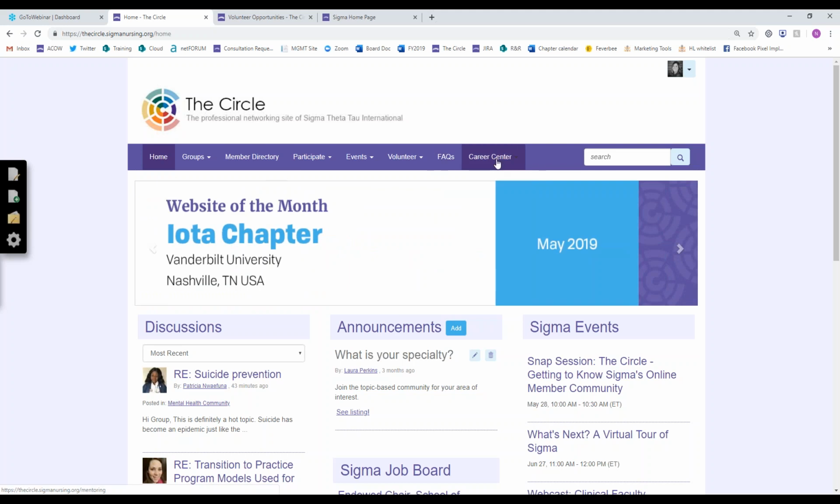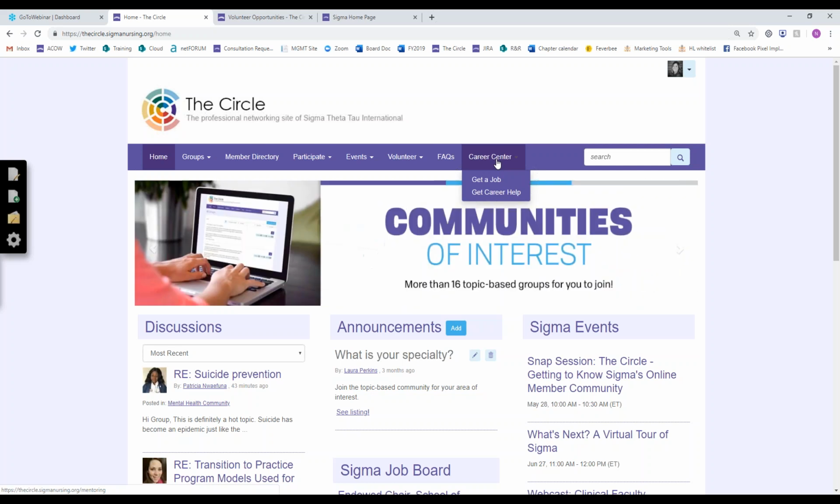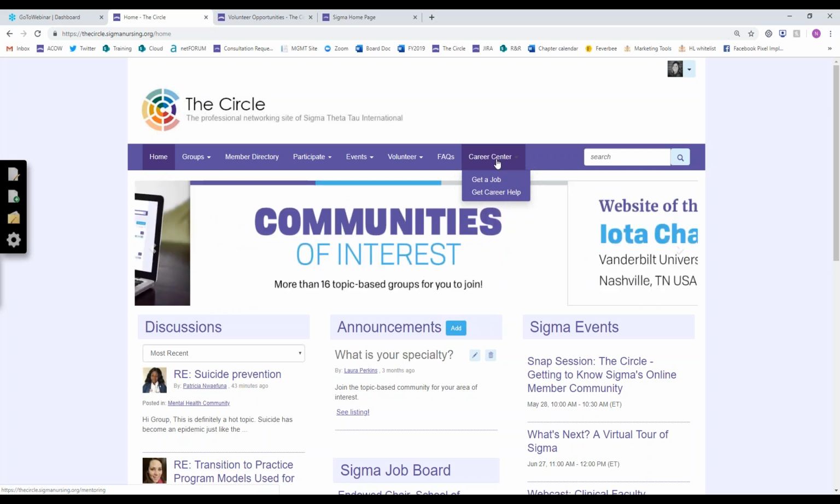And then the last one over is the Career Center. So this takes you to the section of the Circle where you can access the Sigma Job Board and the Sigma Career Center, and where you can sign up for our coaching and mentoring programs. So that's a wonderful member benefit that is located and run here through the Circle.